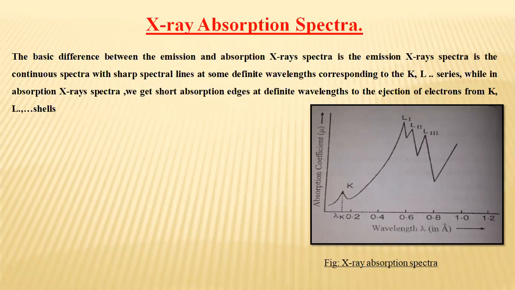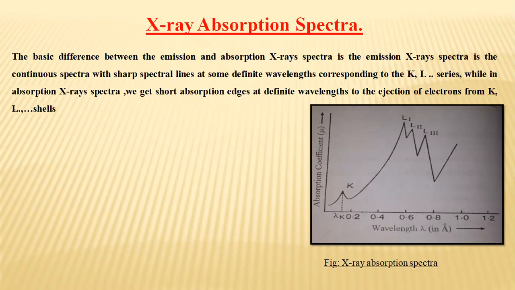Then what happens? It suddenly falls. This occurs because X-rays of wavelengths longer than it are not sufficiently energetic to eject the K electrons. Then again it rises beyond lambda K, and the absorption increases again.